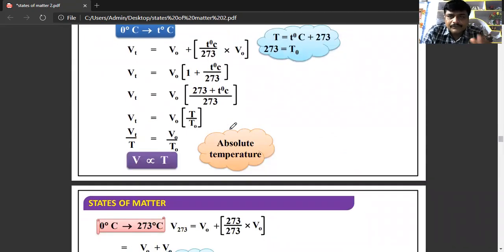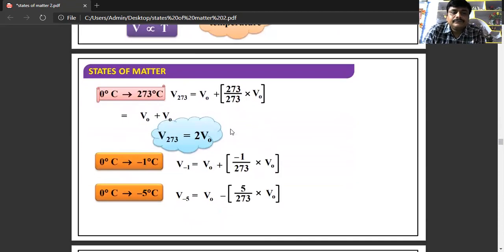According to Charles law, V is directly proportional to absolute temperature. So Vt is equal to V naught plus T by 273 into V naught, that is 1 plus T by 273. So Vt by T is equal to V naught by T naught. Ultimately we will get V is directly proportional to T.